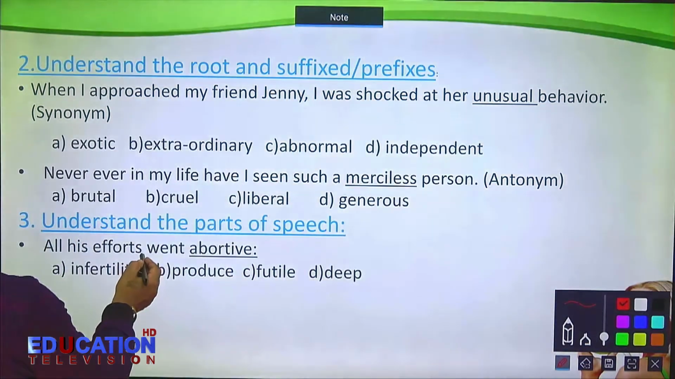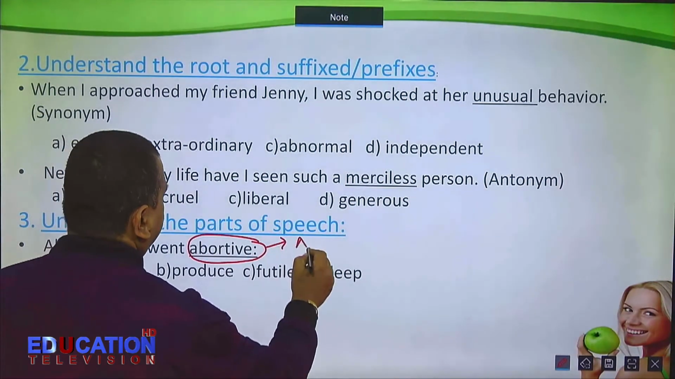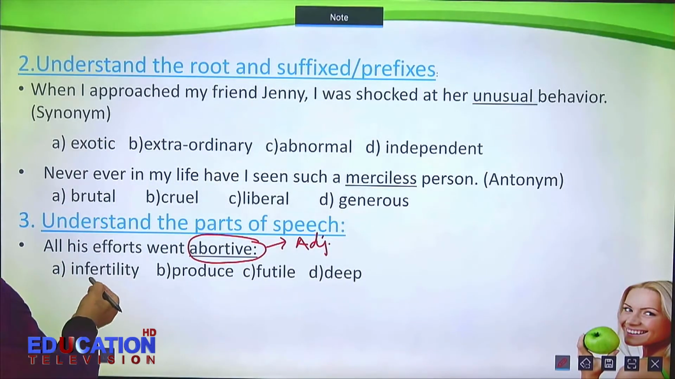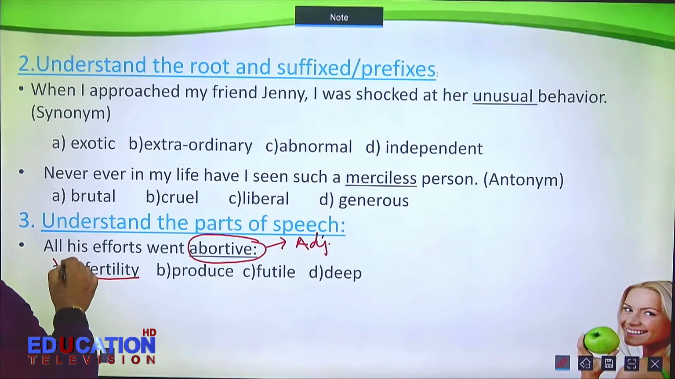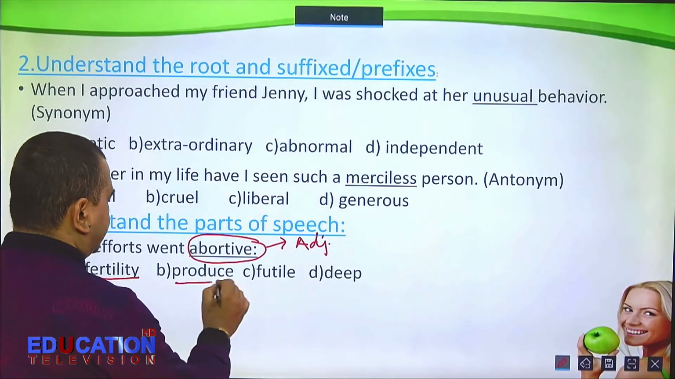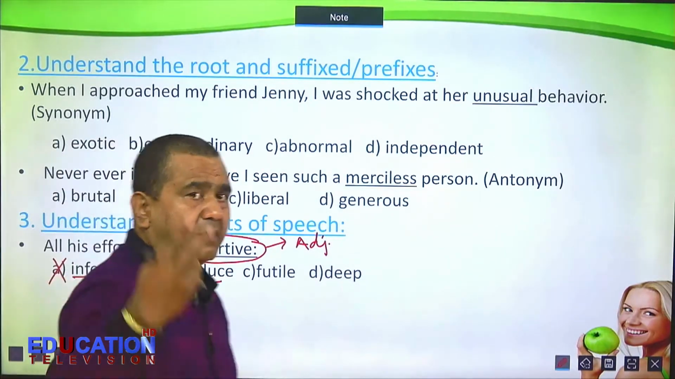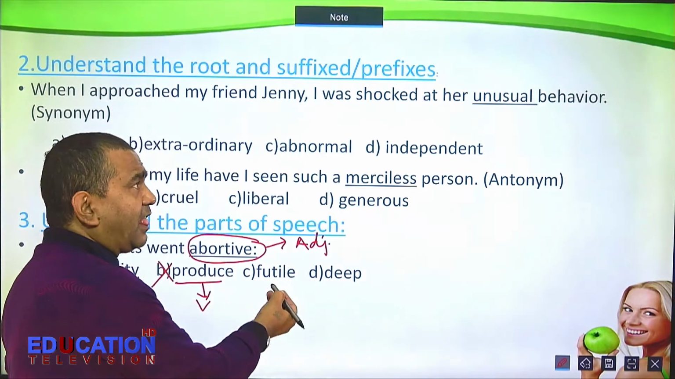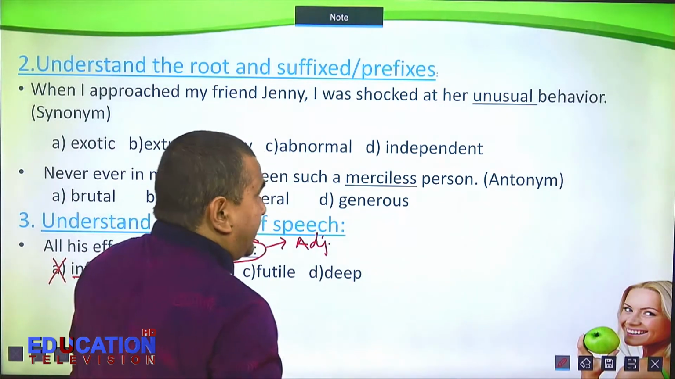All his efforts went abortive. Abortive, what part of speech is it? Adjective. Now see other options. Infertility. Fertility is noun. Infertility is also noun. So cross this because this is a noun. Produce. This is a verb, so this also cannot be correct. Now you have only two options here. They are futile and deep. Something that is not useful at all.